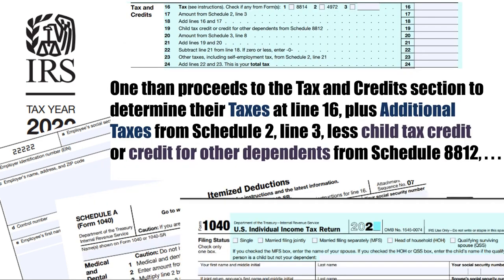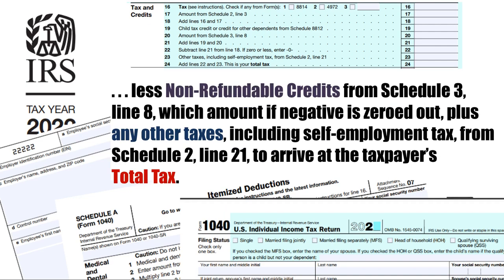One then proceeds to the tax and credit section to determine their taxes at line 16, plus additional taxes from Schedule 2, line 3, less child tax credit or credit for other dependents from Schedule 8812, less non-refundable credits from Schedule 3, line 8, which amount, if negative, is zeroed out, plus any other taxes, including self-employment tax from Schedule 2, line 21, to arrive at the taxpayer's total tax.